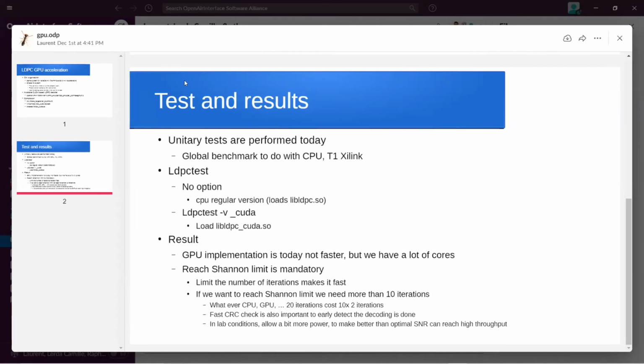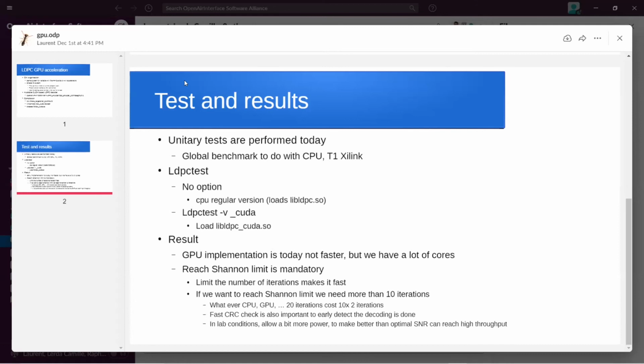If someone in the lab just wants to decode fast, because your lab is to make a very large throughput or something like that, you can just tweak a bit the system, have a better SNR than the target that is defined in 3GPP, and then you will use much less CPU, from 1 iteration to about 20, because it seems that with LDPC, the optimal decoding is near 20 iterations, while with 4G turbo, 5 iterations was enough.